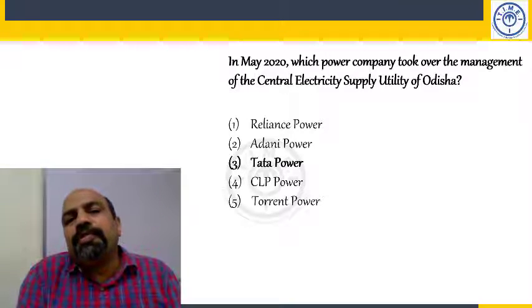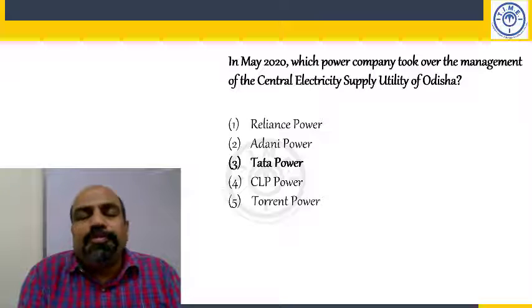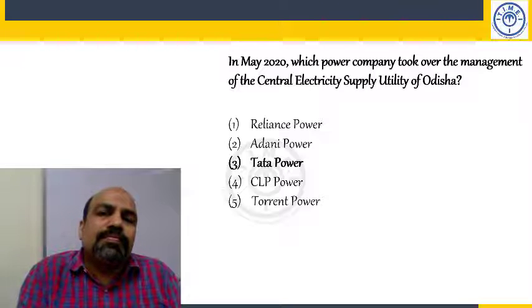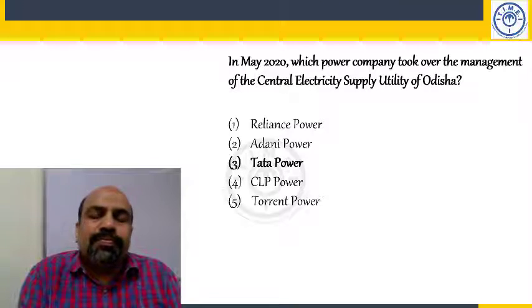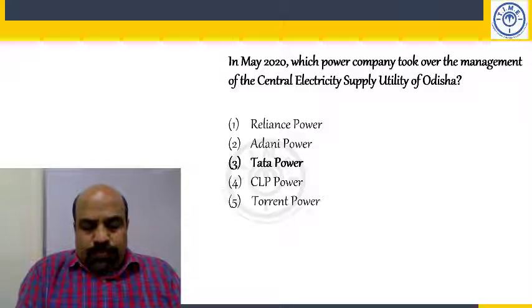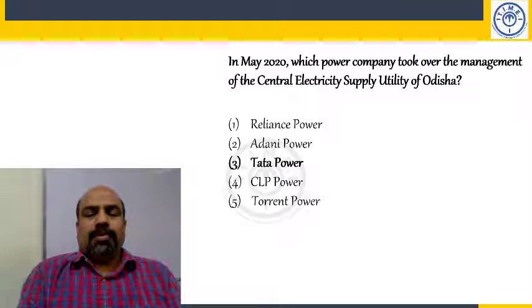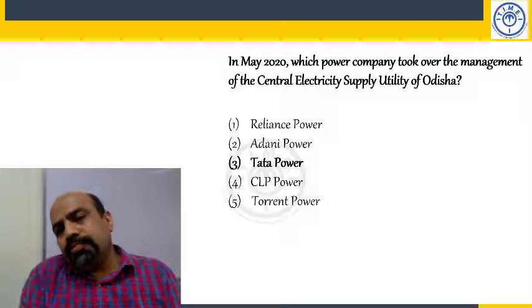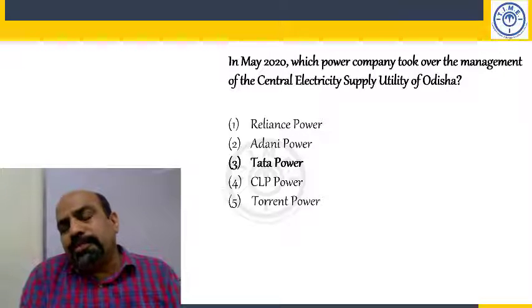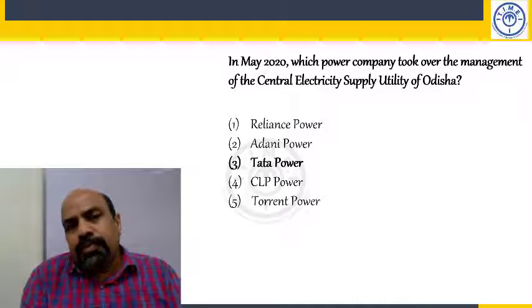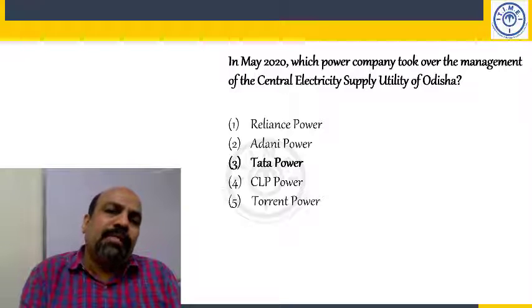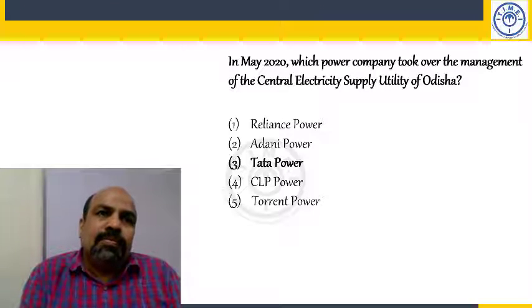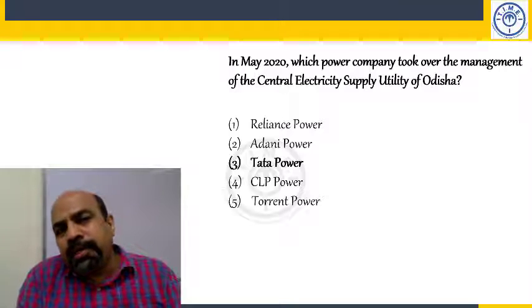Will hold 51% shareholding, while 49% will be held by the Odisha government.